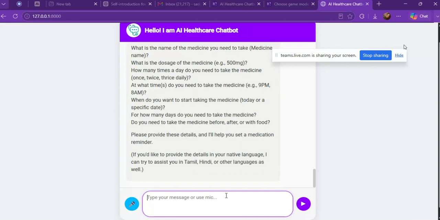So I write aspirin. Next I give the dosage, like I write 500 mg. Second is once a day, and then a time, like I set 9:20 a.m. like today's. And then when you want to start your medicine, like today, I said. And then for how many days you need to take the medicine, I said 1 day. And the last is after food.